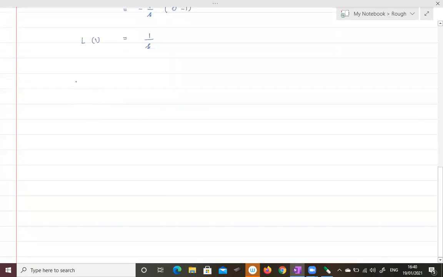The same proof can also be derived by using the gamma integral. Let me recall what the gamma integral is first of all.